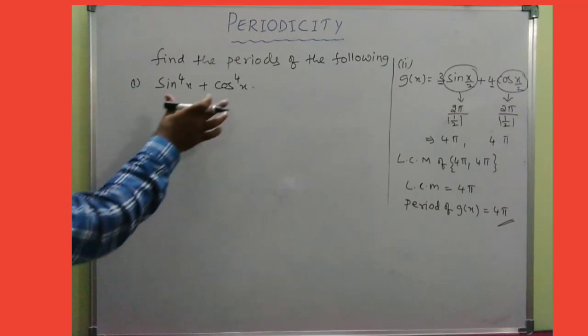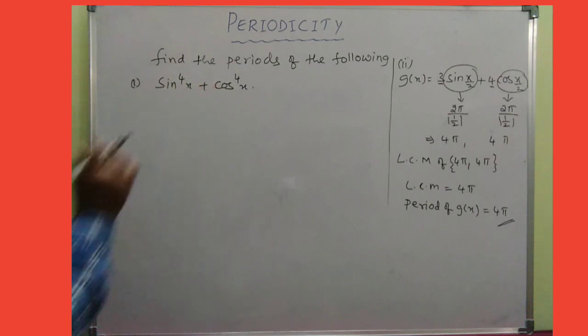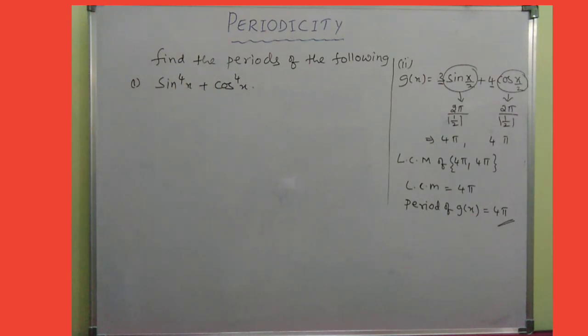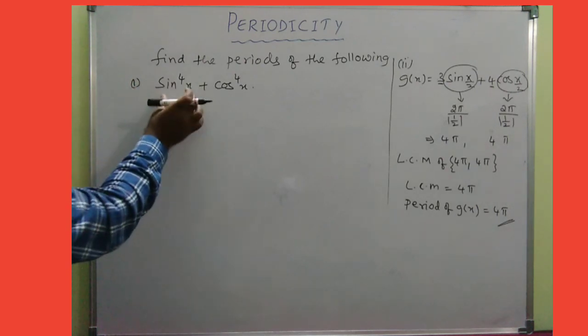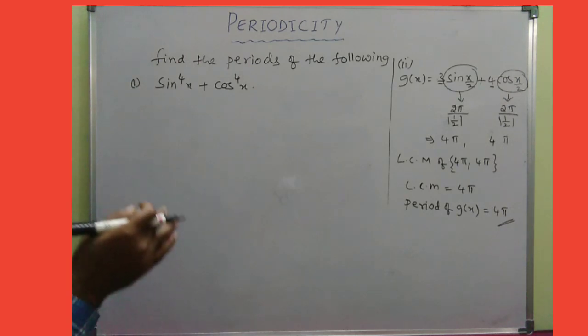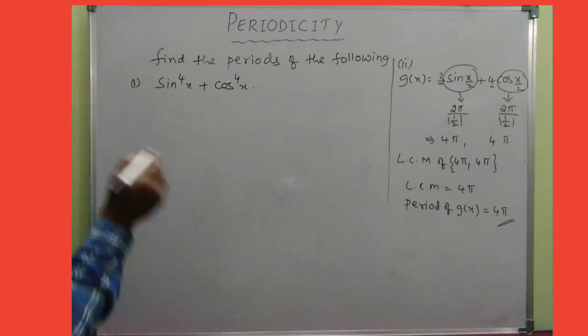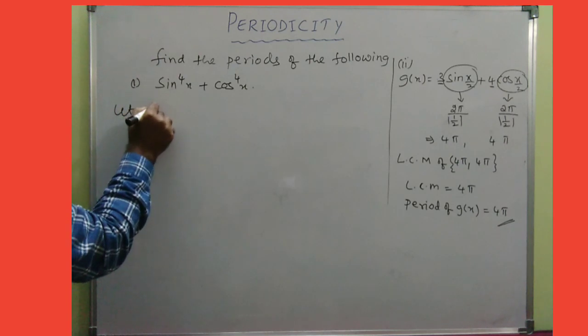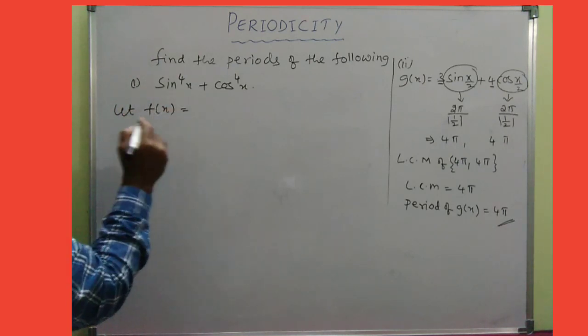For example, this is the question. We need to find the period of sine power 4 x plus cos power 4 x. But we know only for sine x. The period of sine x we know, but we do not know about sine square x, sine cube x and sine power 4 x periodicity directly. So whatever the function given to you, you need to convert it into the form of sine of ax plus b. That is the concept. So assume the given function as f of x.